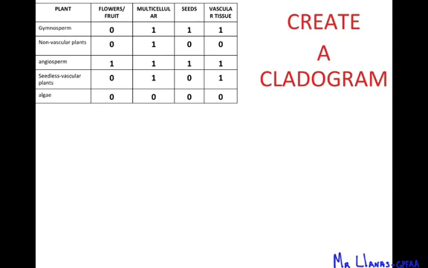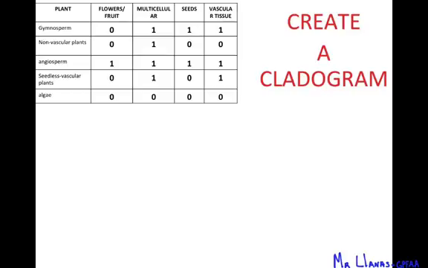Okay, now we're going to make a cladogram in order to show the evolutionary steps that plants have taken. So let me pull this up, and you should have this in your notebook, but if you don't, make sure you put it in your notebook. So the first thing that we need to look at is to find the organism that has all zeros across the characteristics.